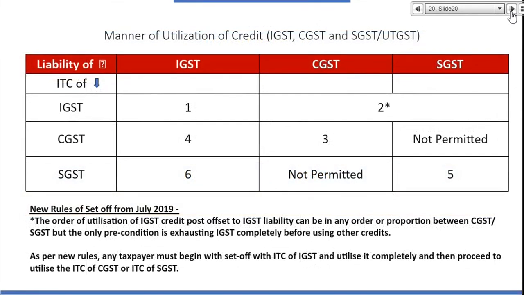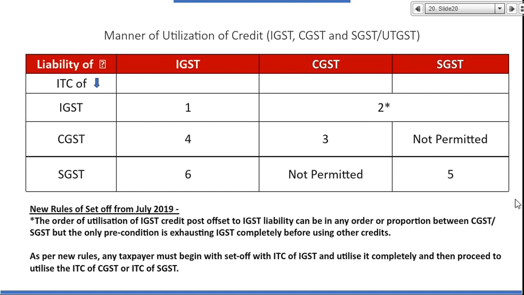Next, how will I utilize my input credit? So I have a balance lying in IGST, CGST, SGST. I have a liability for IGST, CGST, SGST. So left hand side is liability, right hand side is tax. If I have ITC of IGST, I'll first use it for payment of IGST liability and then I'll use CGST or SGST, right?